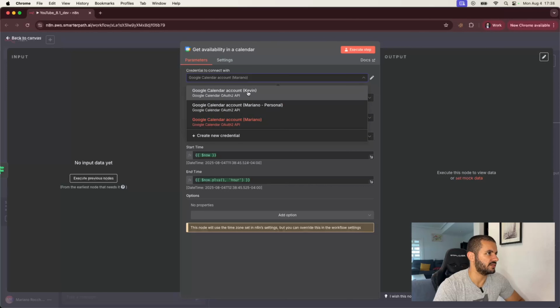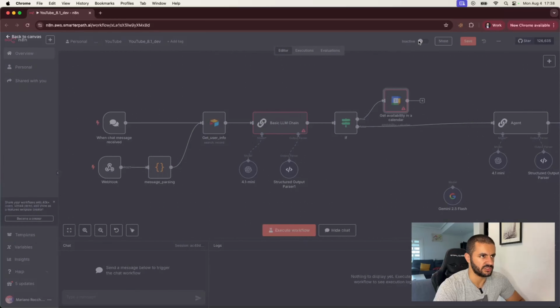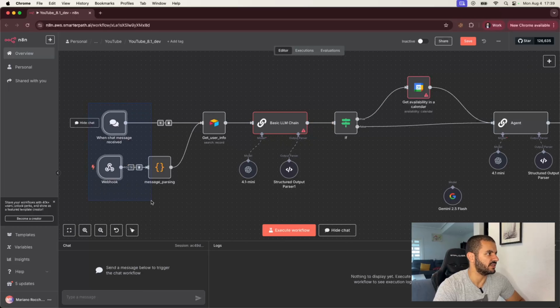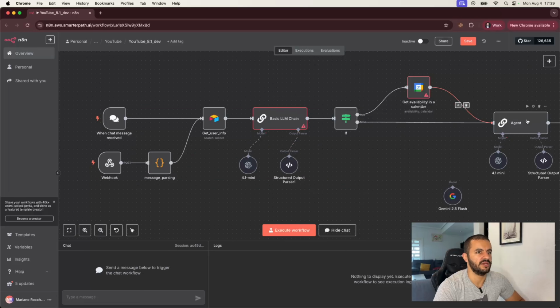So we're doing here Mariano's calendar in this case to check the availability, and that's fine. We just have to connect whichever calendar we actually need to check. And then from here we would go back into this node to actually keep building or give that information to that node basically to determine what it needs to do. So we'll need to basically add a prompt here right now, modify this one, and add all of the inputs properly into each section. Okay.